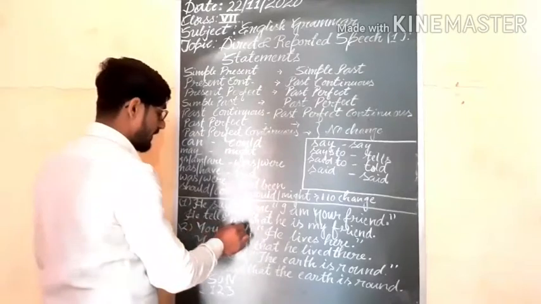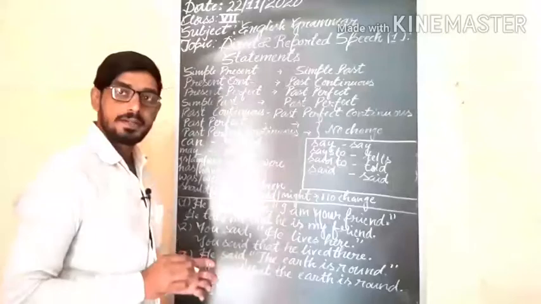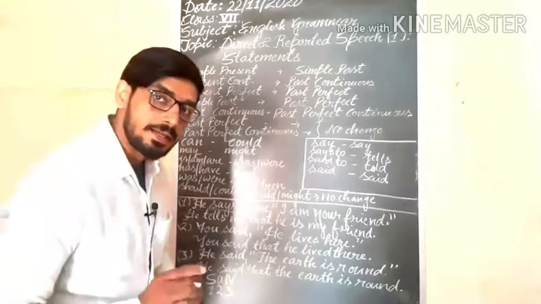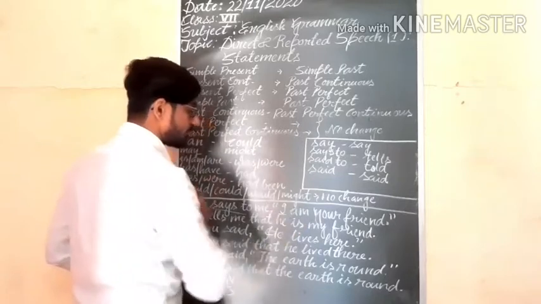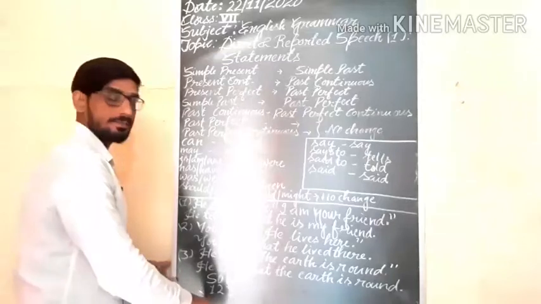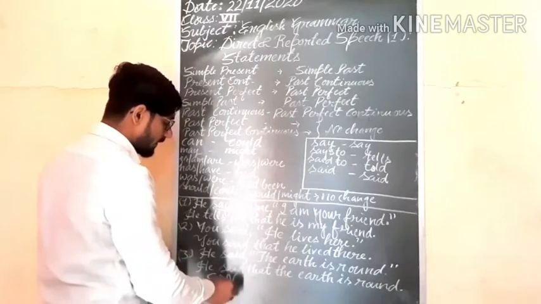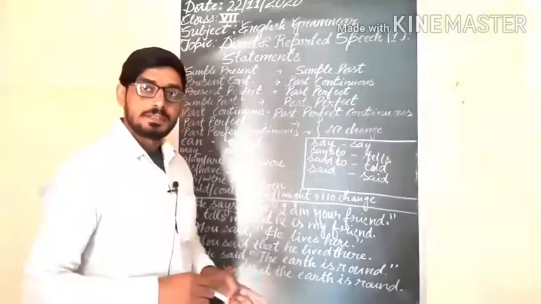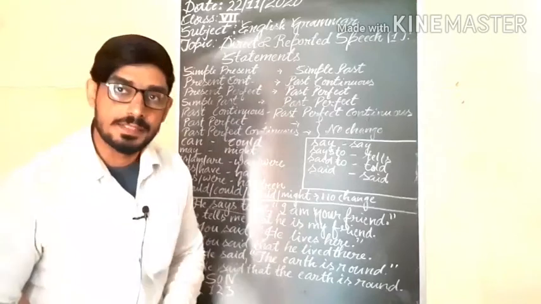He tells me, because says to will be changed into tells me. And in a statement we use the conjunction that. So here you will use that. Afterward, I is a first person. We have already discussed the rule: subject first person, object second person, third person no change. So the pronouns of reported speech will be changed.